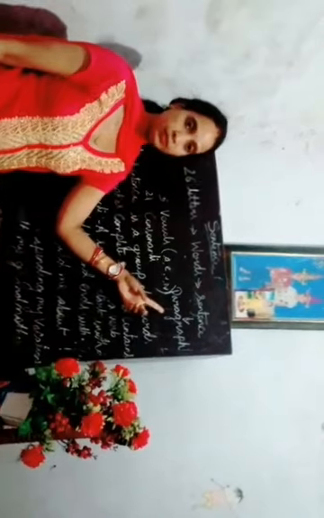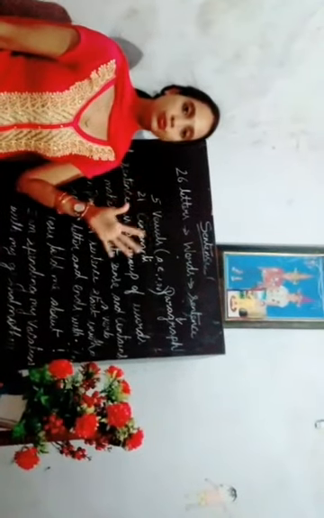Today I will be telling you about sentences. There are 26 letters. When these 26 letters are combined together, certain words are formed. When certain words are combined together, a sentence is formed. And when we combine the sentences together, a paragraph is formed. Among the 26 letters, 5 are vowels, that is A, E, I, O, U. The rest, 21, are consonants.